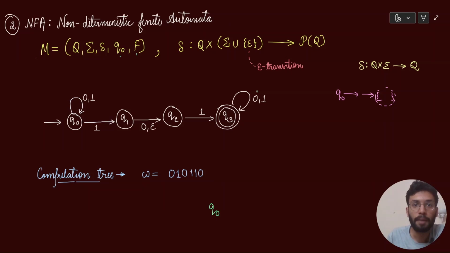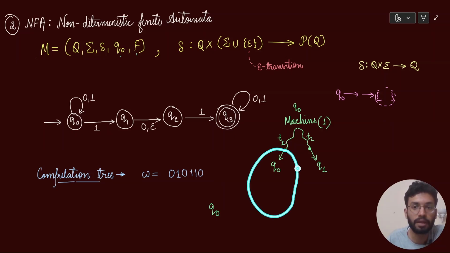So a machine, what will a machine do? A machine will spawn two different threads of computation. So it will spawn a T1 thread of computation, a T2 thread of computation. So initially our machine was in Q0. हमारे पास input में 1 आया. So in one thread of computation, it will go to Q0. And in the other thread of computation, it will go to Q1. So it's like there are two distinct sub problems which you need to solve from here.